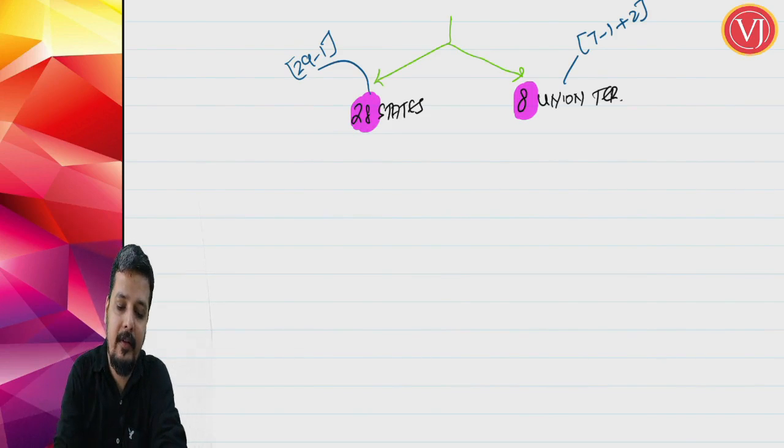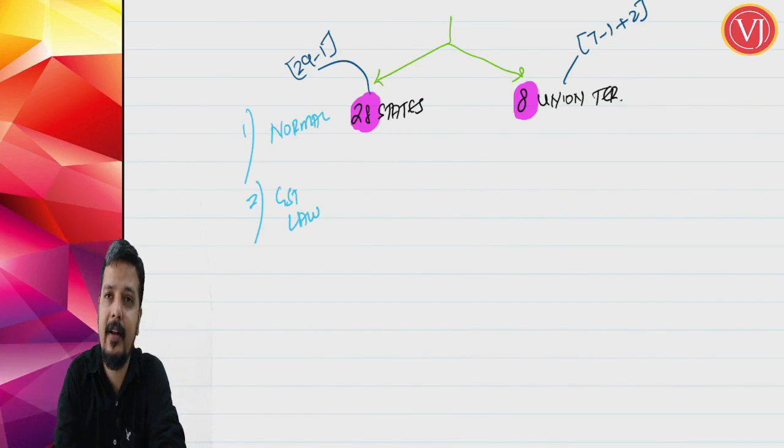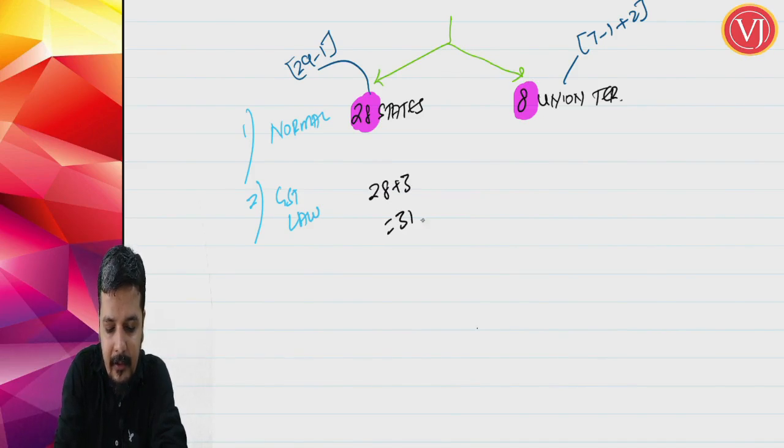Now this is when you talk about the normal meaning of India, the normal meaning of state and union territory. But as per GST law, you have to understand that GST law tells that there are not 28 states, we have 28 plus 3. 28 plus 3, that is we have 31 states.